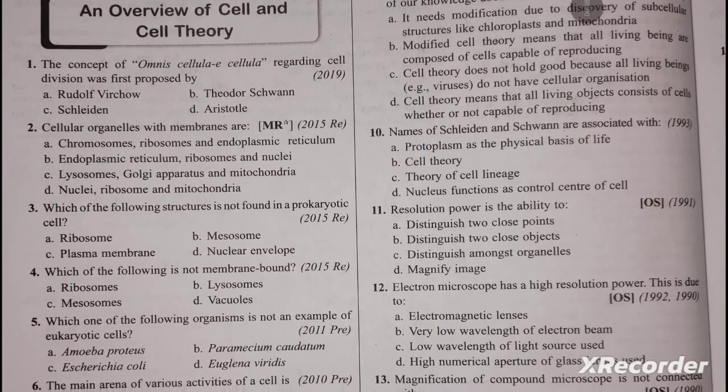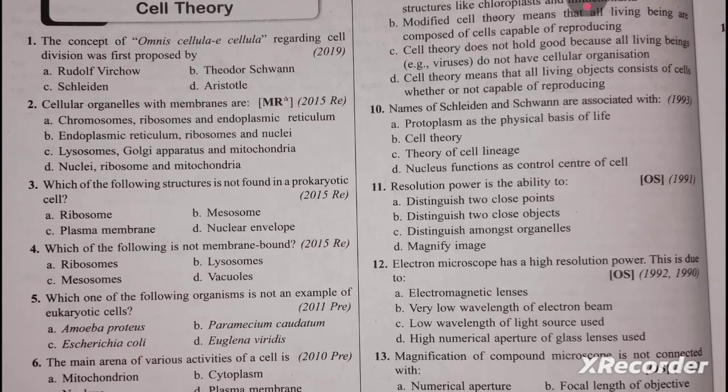Question number 11: resolution power is the ability to distinguish two close points, distinguish two close objects, distinguish amongst organelles, magnifying image. 11, A is the right answer. Resolution power is the ability to distinguish two close points.